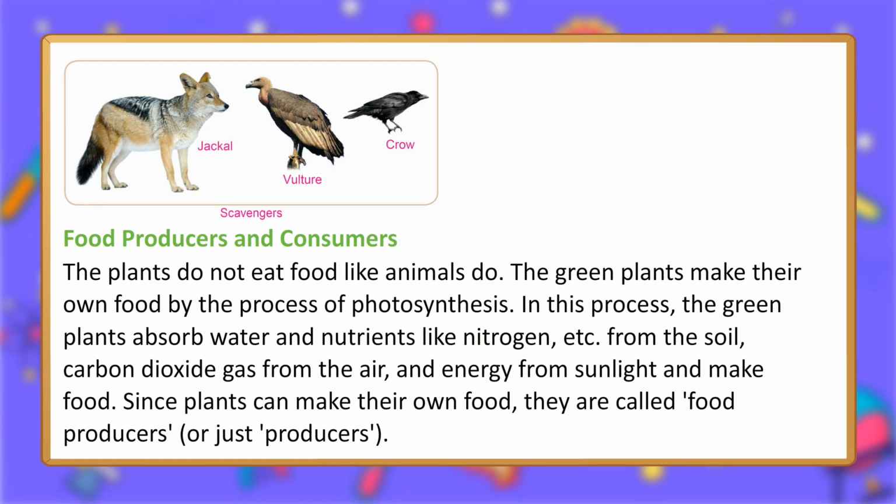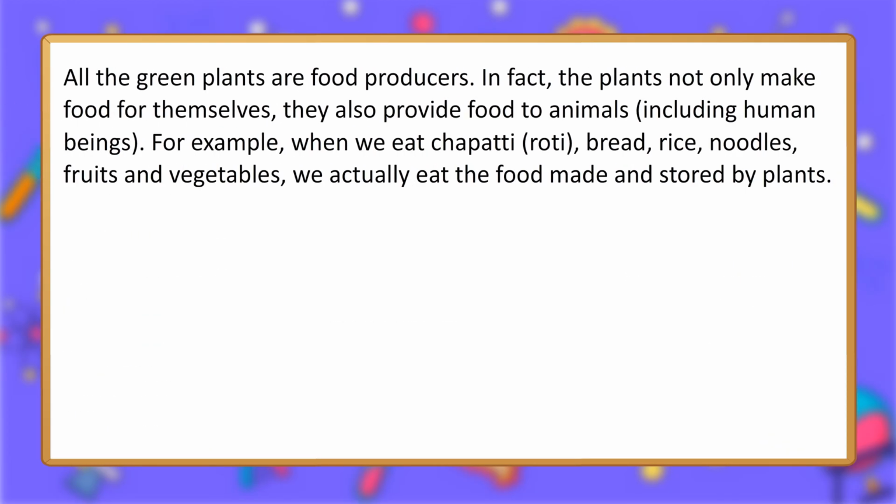Food producers and consumers. The plants do not eat food like animals do. The green plants make their own food by the process of photosynthesis. In this process, the green plants absorb water and nutrients like nitrogen, etc. from the soil, carbon dioxide gas from the air, and energy from sunlight and make food. Since plants can make their own food, they are called food producers, or just producers. All the green plants are food producers.